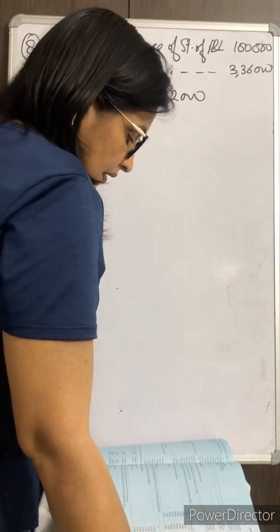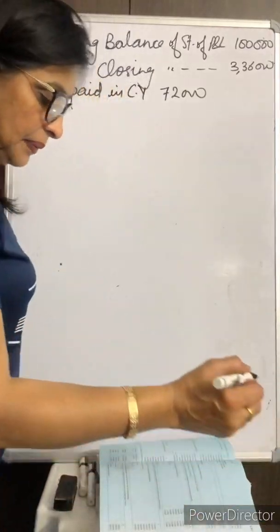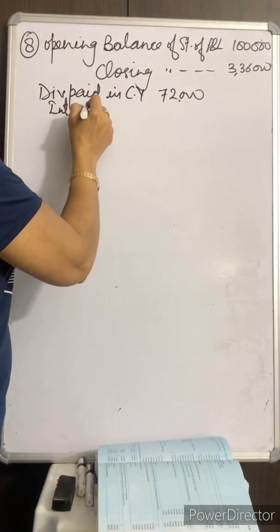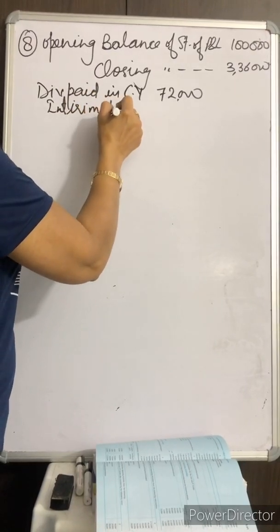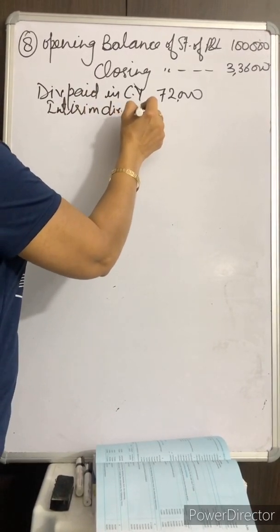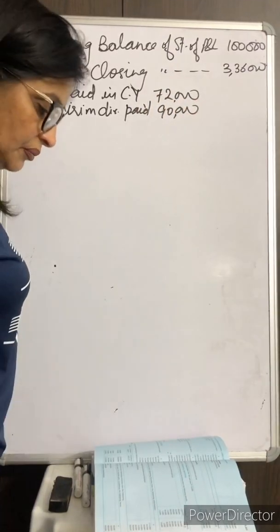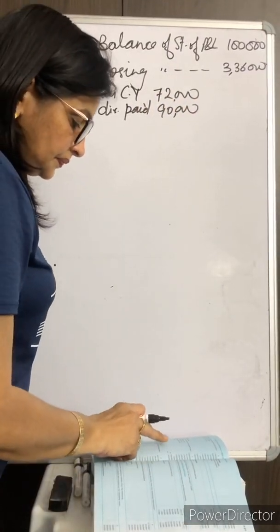$72,000. Next is interim dividend paid, $90,000. This all information is with you in your assignment.